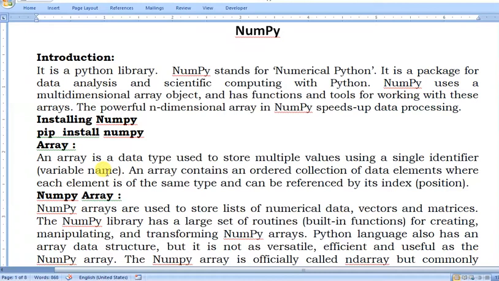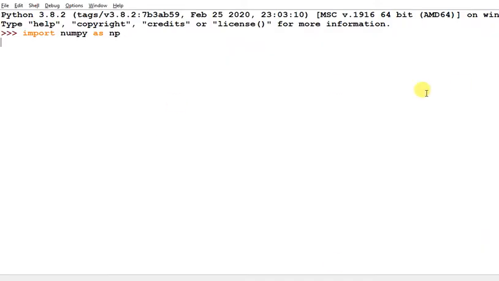You can store all the data in different variables. For example, a equals 10, b equals 30, c equals 40, d equals 60. Instead of storing in different variables, you can create an array because all the values are of the same type. Suppose I am using a list here.